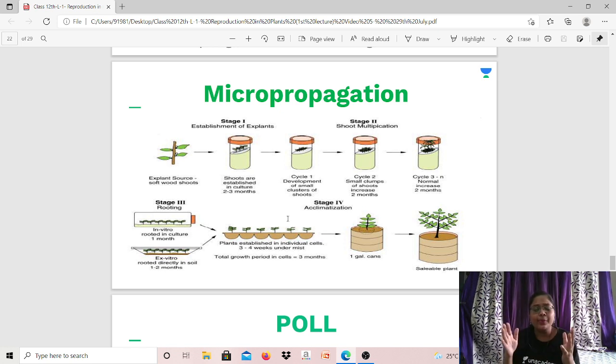Correct? This time period will vary from plant to plant. This example is showing it takes around 2 months for the shoot system to grow. And then you can see rooting has taken place, right? In vitro rooting has taken place. It took 1 month for that.